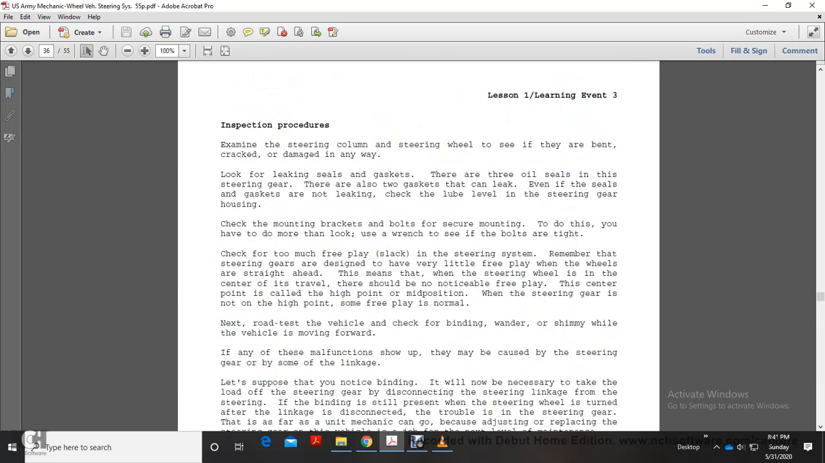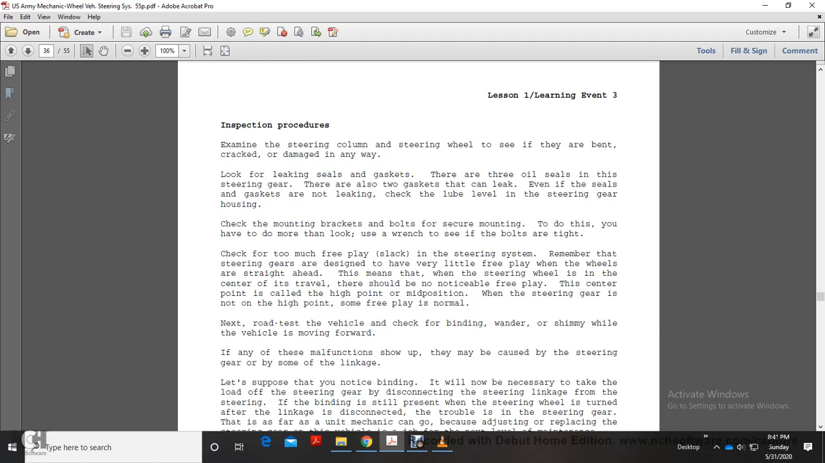Now, the inspection procedure. Examine the steering column and steering wheel to see if there is any bending, cracks, or damage. Look for leaking seals and gaskets. There are 3 oil seals in the steering gear, and also 2 gaskets that can leak. Even if the seals and gaskets are not leaking, check the lube level of the steering gear housing. Check the mounting brackets and bolts for secure mounting. Use a wrench to see if the bolts are tight.